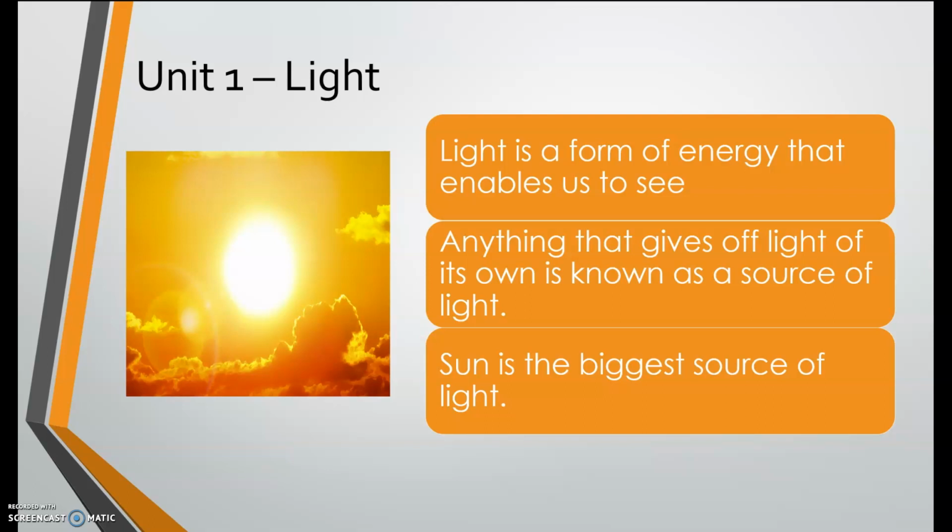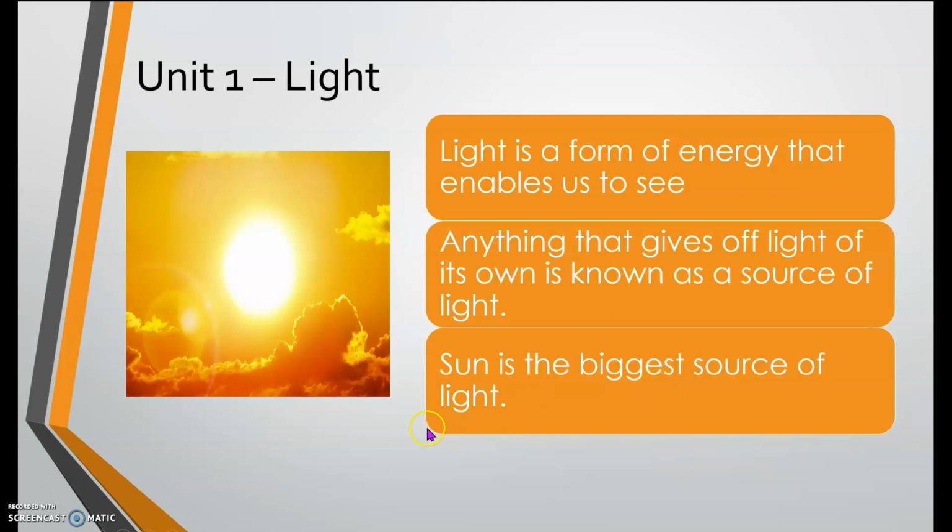The sun gives light. What else? The moon gives light. The stars give light. In our house, the light bulb gives light. The fluorescent light gives light. The flashlight gives light. Okay, so those things are known as a source of light. They are a source of light.